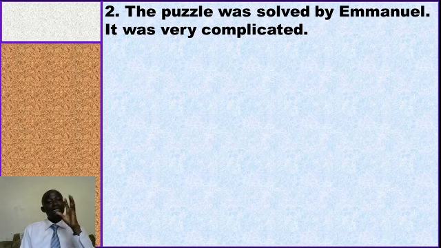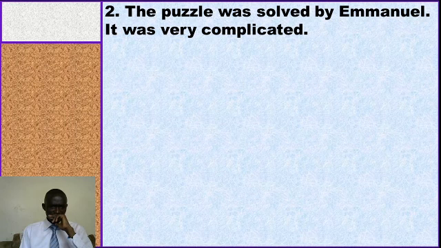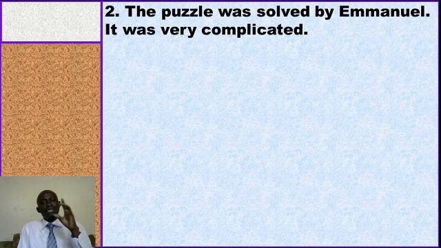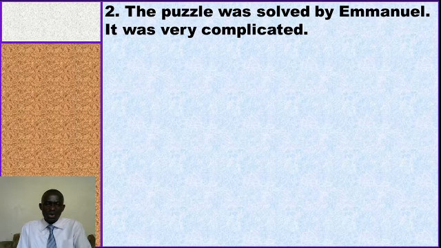More information: it was complicated, very complicated. We shall say, what is the main thing right now? The puzzle was solved by Emmanuel. That's the information. What is the major information about it? It was very complicated. So of the two, which one is relying on the other?